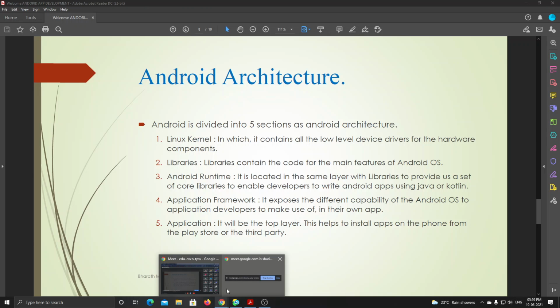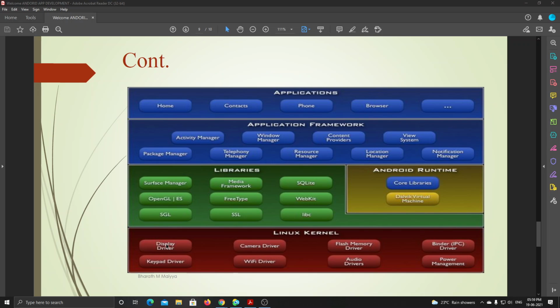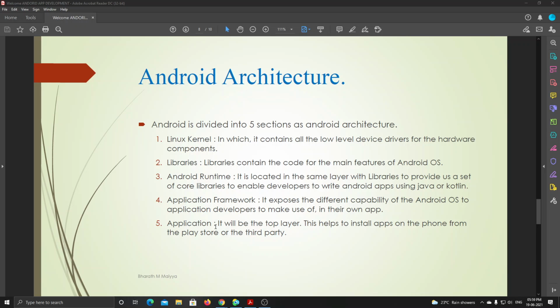Sir, will Android only have SQL databases or non-SQL also, like Firebase models? It has all the databases which are required to run Android applications, like SQLite and others, but they are all light versions.